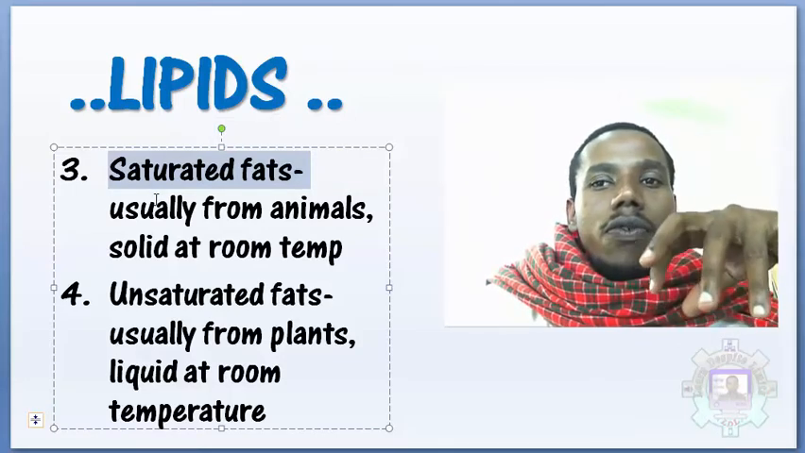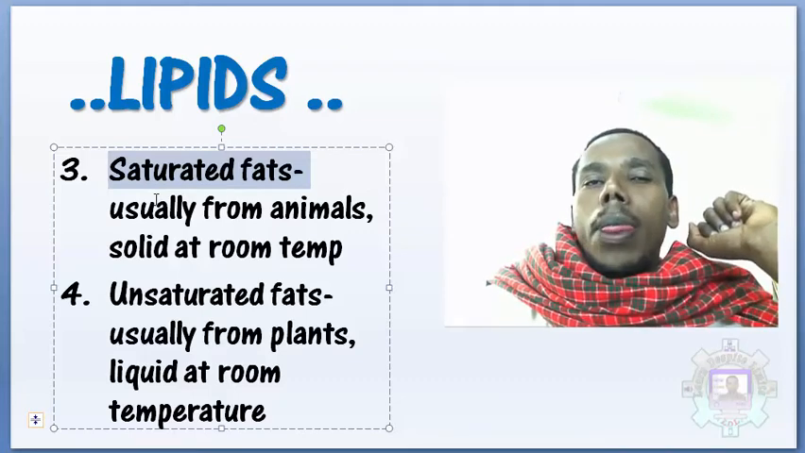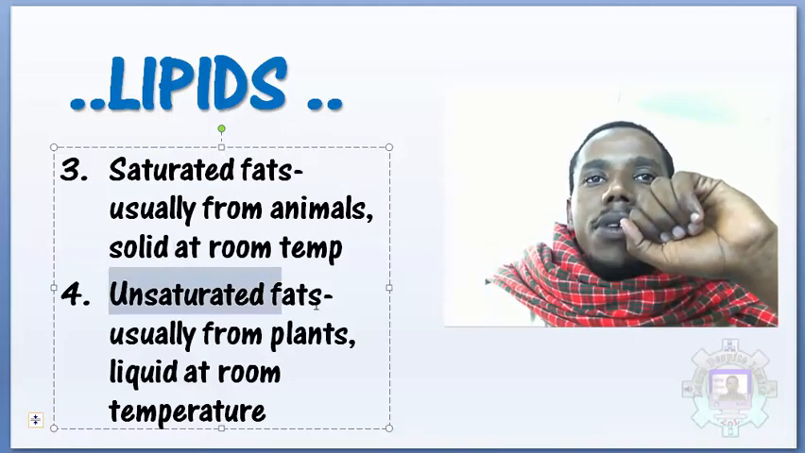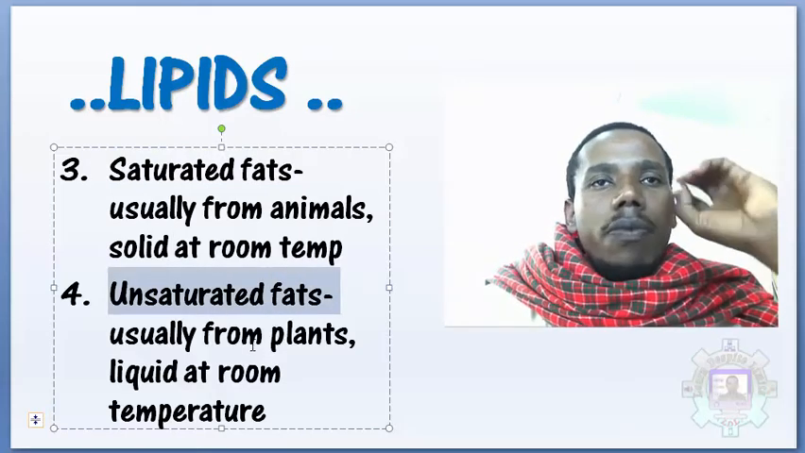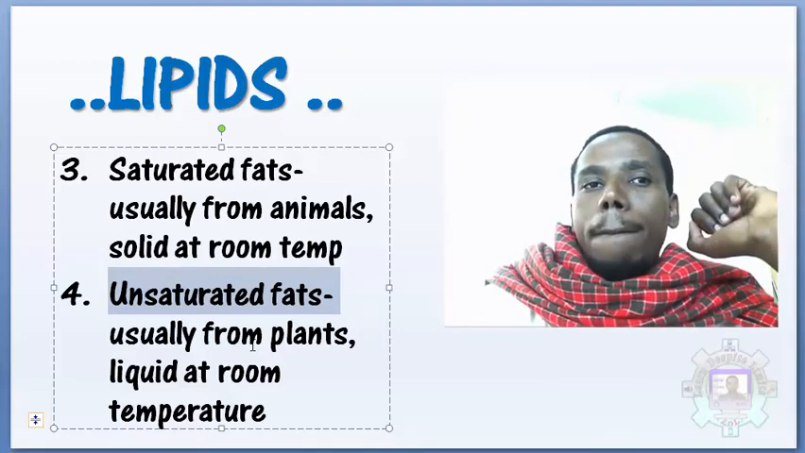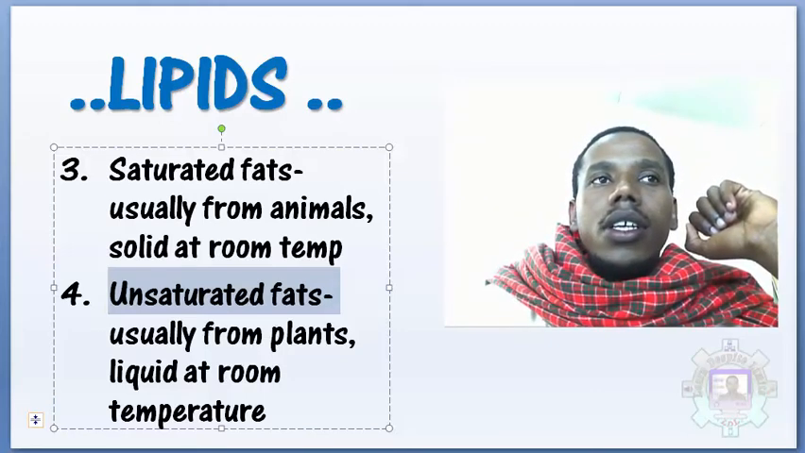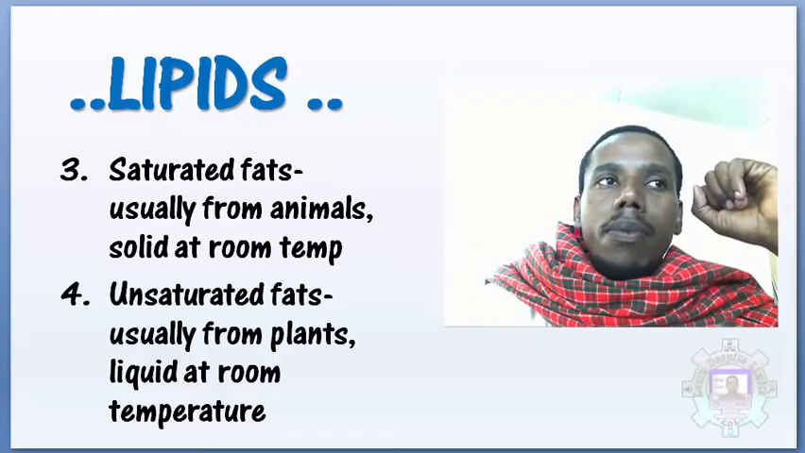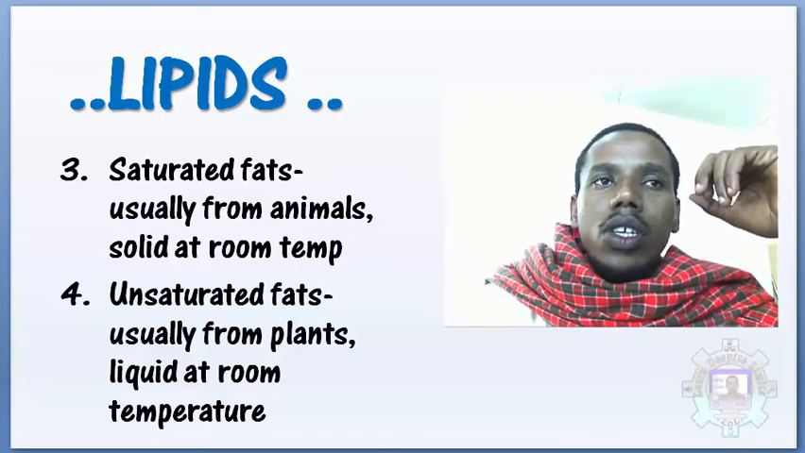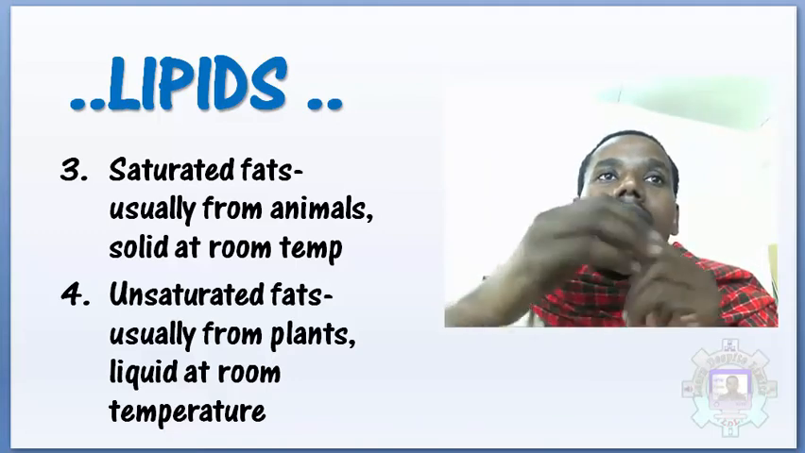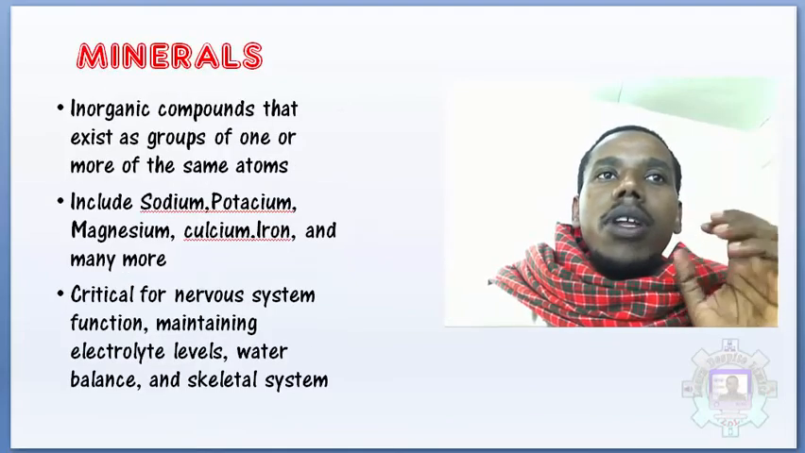This kind of fat and oil usually comes from animals, and is usually solid at room temperature. The other type is unsaturated fat. It's usually from plants. It's healthier, and usually liquid at room temperature. As far as our subject is concerned, we have seen that it is important for us to have those nutrients. We've talked about water, carbohydrate, protein, vitamins, lipids, and the last one is minerals.